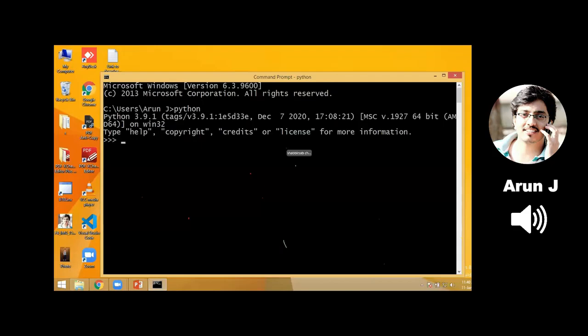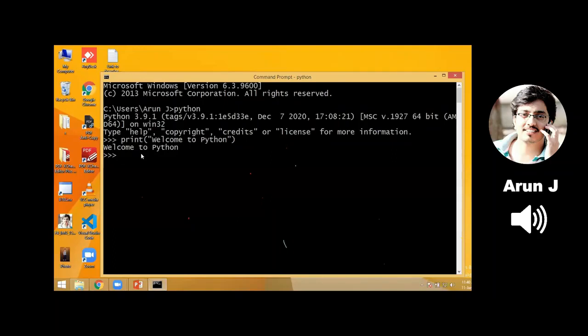So I'm executing some commands. Here itself we can run a lab cycle. Print, welcome to Python. Close the double quotes, close the brace, hit enter. See, welcome to Python, I'm getting the output.